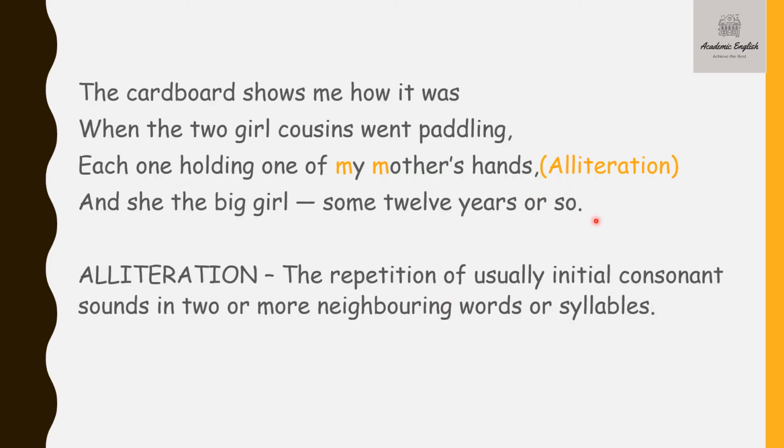So the first poetic device used is alliteration. So alliteration is a repetition of usually initial consonant sounds in two or more neighboring words or syllables. So if we consider this part, we can see that these consonant sounds, that is m sound, okay, my mother's, okay, m sound is getting repeated. That's a consonant sound in neighboring words that is getting repeated, so there is alliteration.